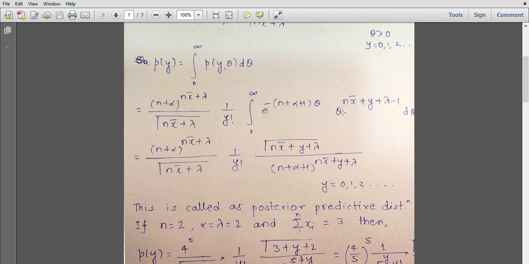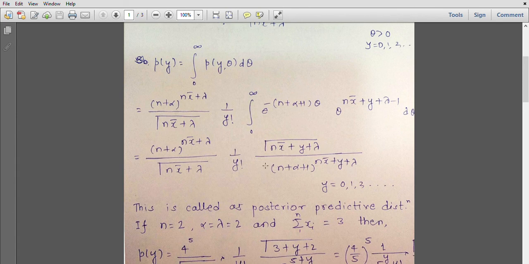So clearly this is a gamma integral. So it will be gamma of nx bar plus y plus lambda divided by the coefficient of theta in the exponential term, that is n plus alpha plus 1, raised to nx bar plus y plus lambda. Here the possible values of y start from 0, 1, 2 onwards. So this distribution is called the posterior predictive distribution of a future data point.